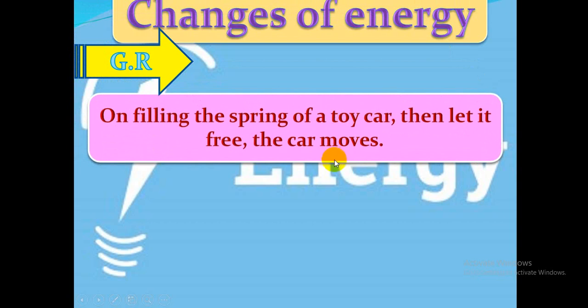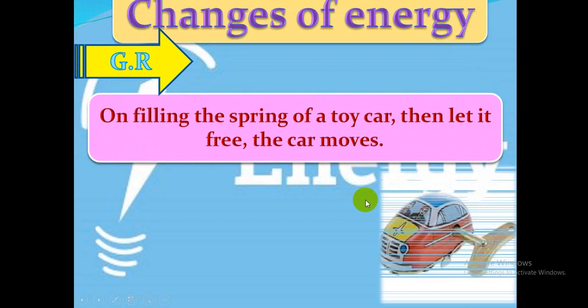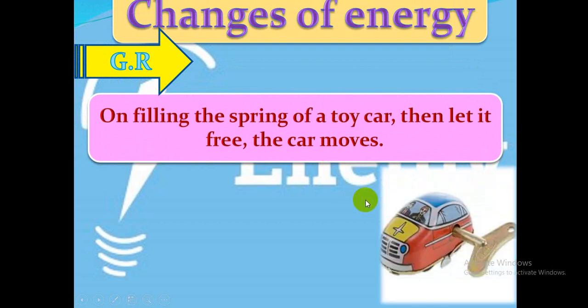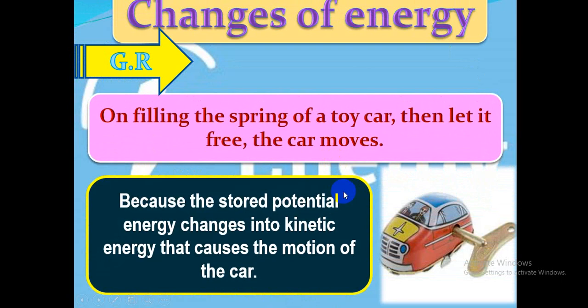Give reason: on winding the spring of a toy car, then letting it free, the car moves. Give reason why the car moves. Because the stored potential energy in the spring changes into kinetic energy that causes the motion of the car. So the car moves.